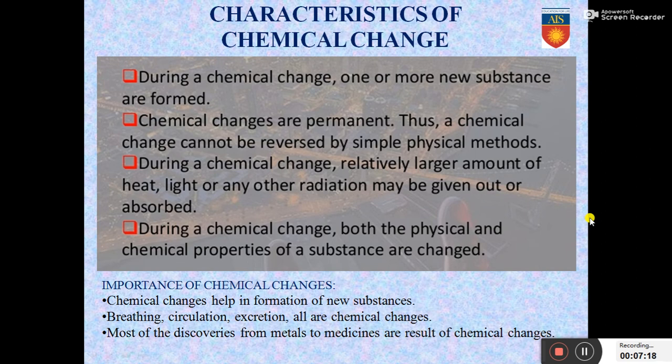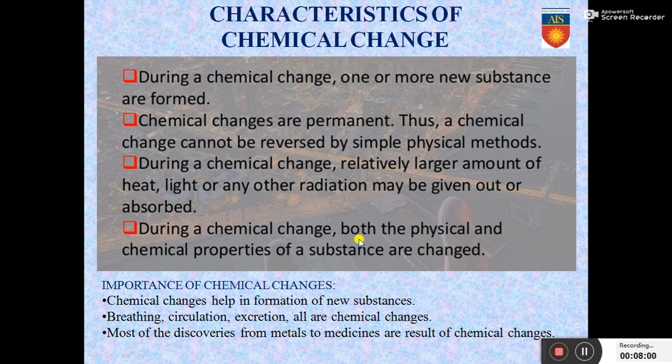Now let us have a look at some of the characteristics of chemical change. During a chemical change, one or more new substances are formed. Like we have discussed before, it may result in the formation of one or more new substances. Chemical changes are usually permanent. They cannot be reversed by physical methods. During a chemical change, relatively larger amount of heat, light or any other radiation may be given out or absorbed. So in physical change we had seen that very little amount of energy or no energy is given out or absorbed. But in chemical change, a larger amount of heat or any other form of energy is given out or absorbed.